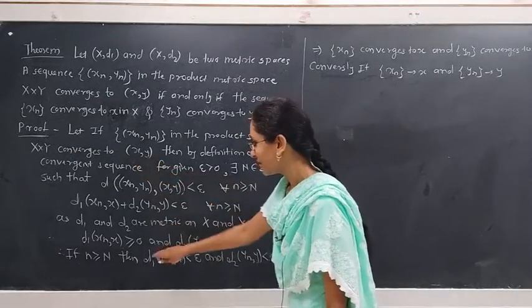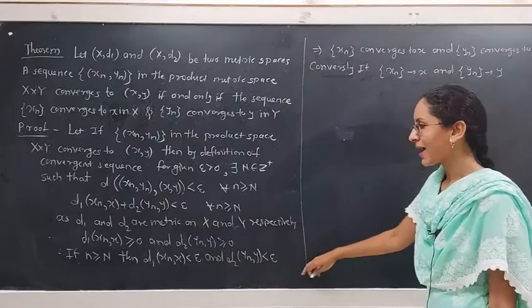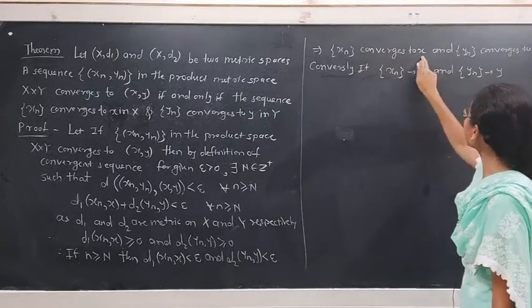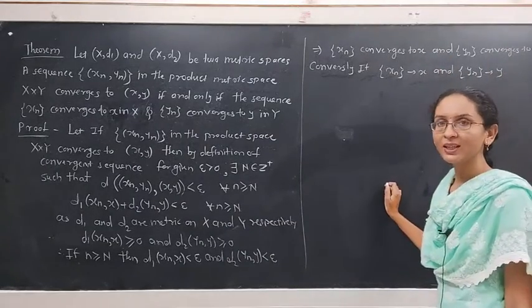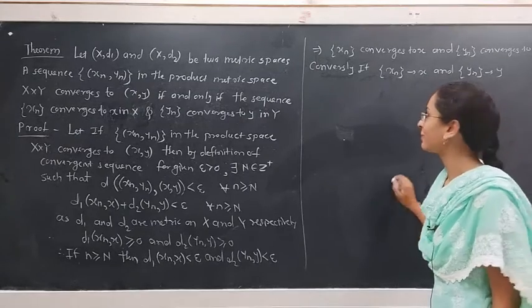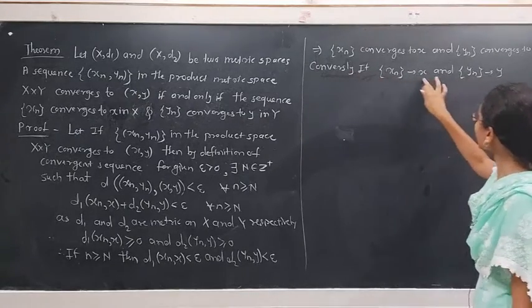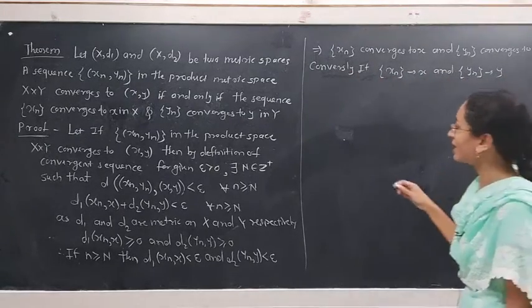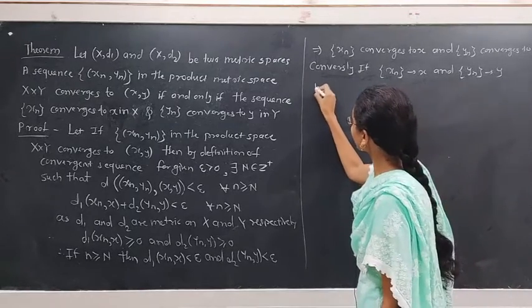Hence, the sequences xn and yn converge to the points x and y respectively in capital X and capital Y. Conversely, if the sequence xn converges to x and yn converges to y, then by the definition of a convergent sequence,